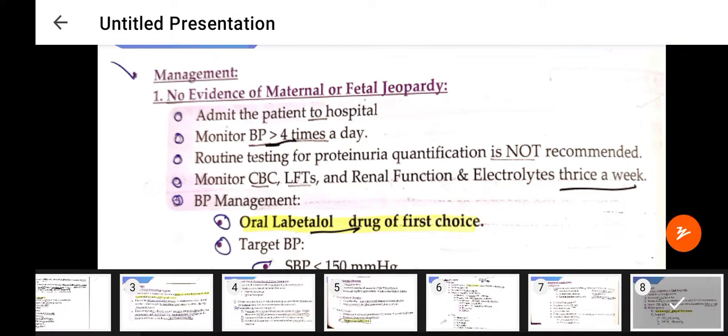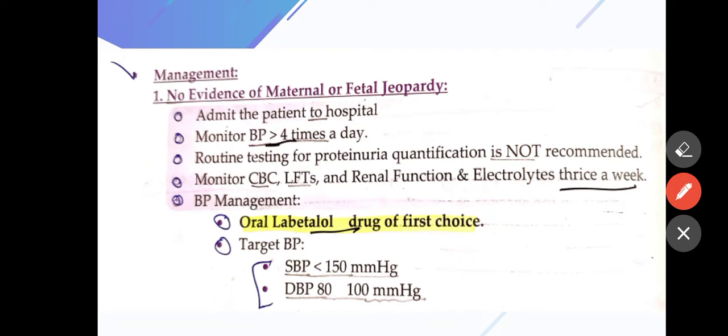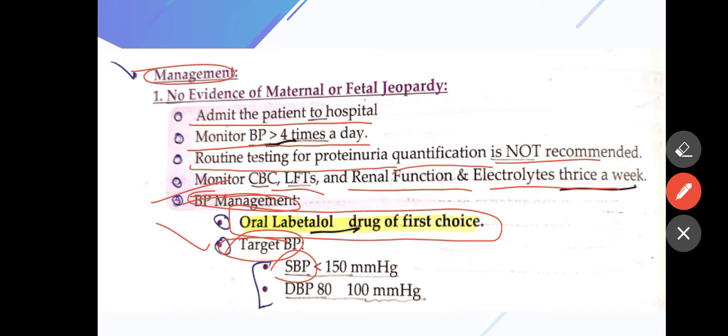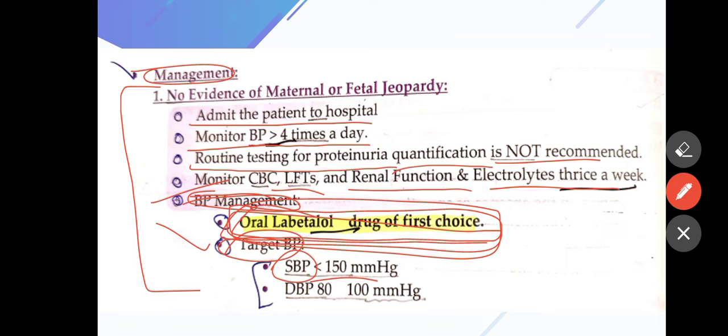So if a patient has developed this condition, how can we manage the patient? Management requires admitting the patient to the hospital and monitoring blood pressure four times a day. Routine quantification of proteinuria is not recommended, while monitoring CBC, LFT, and renal function and electrolytes twice a week is mandatory. Blood pressure should be managed with oral labetalol, the drug of choice, and the target blood pressure is less than 150 millimeter of mercury. So in this way we manage the patient mainly by giving oral labetalol and other symptomatic complication treatment. So in this way we manage the patient of preeclampsia.